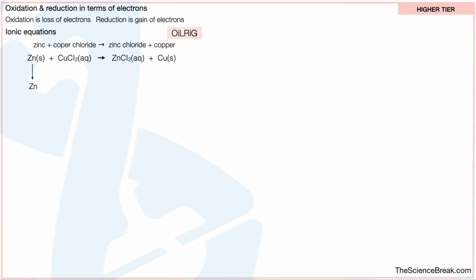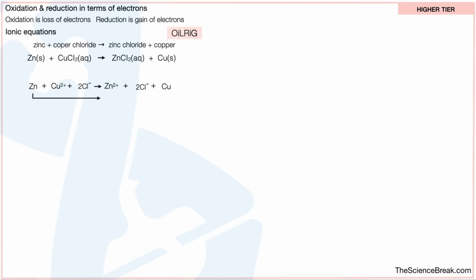And we can see that the zinc in solid form is in the form of atoms in this reaction. The copper, however, is in the form of ions in its aqueous state, and the chloride is in the form of ions as well. The zinc is in the form of ions, the chloride again is in the form of ions, and the copper at the end there is in the form of atoms. We can use this to help us write an ionic equation.